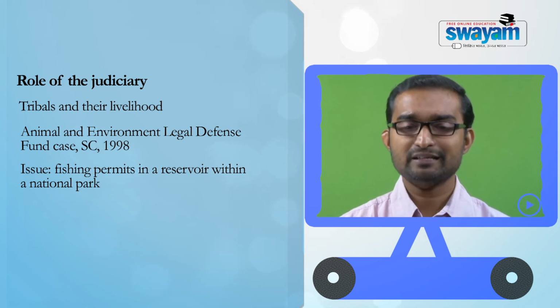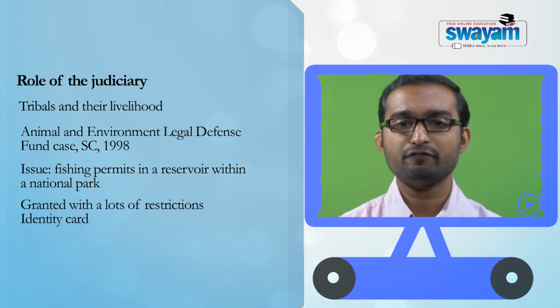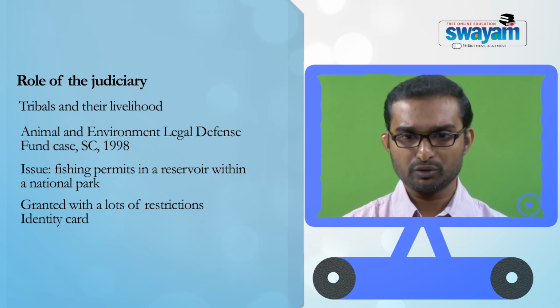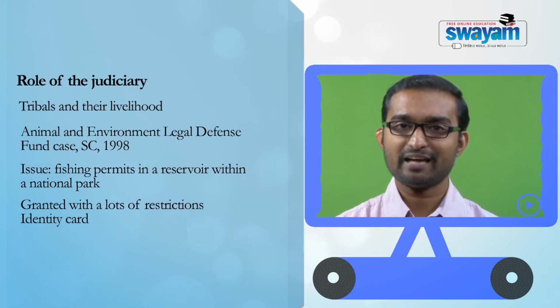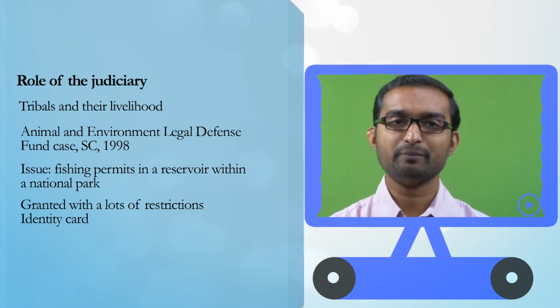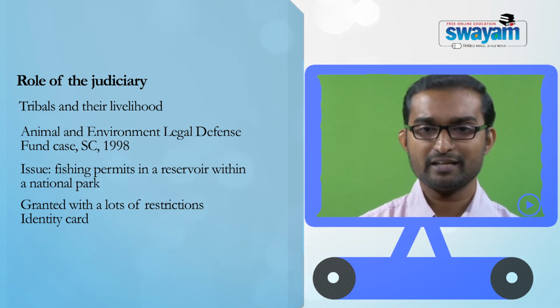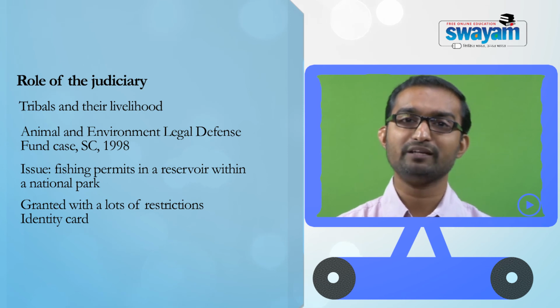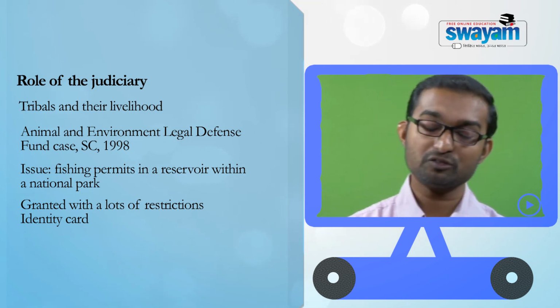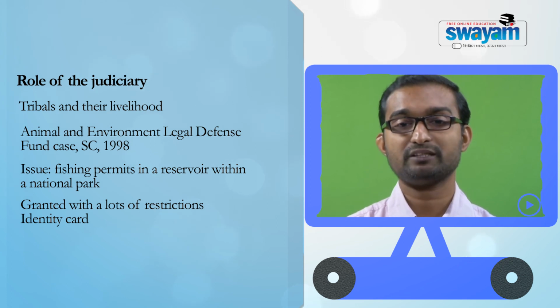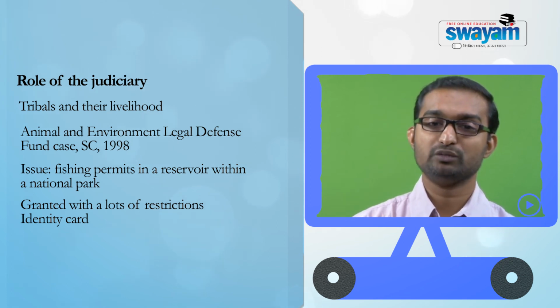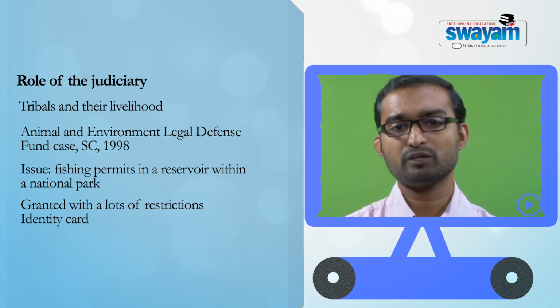In this case, the court approved the granting of fishing permits to tribals. However, the court also noted that this has to be strictly controlled, because according to the Supreme Court's perception, any sort of human intervention in a protected area could be dangerous to the wildlife.